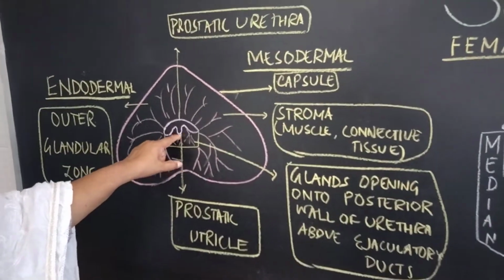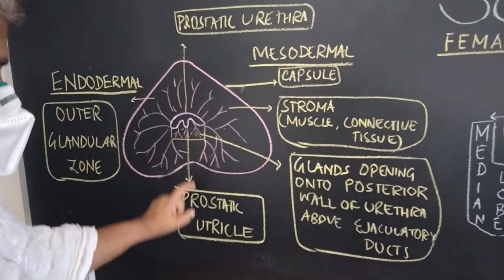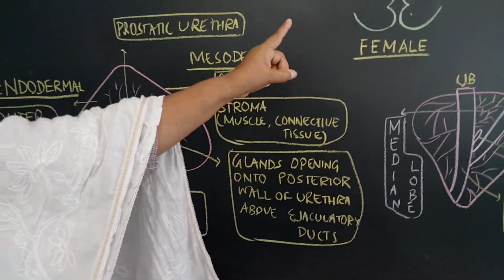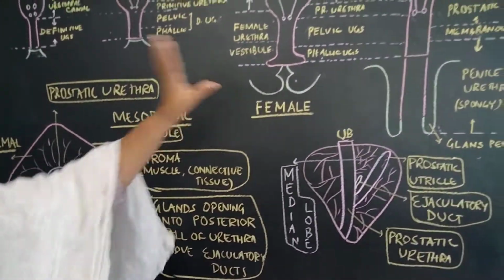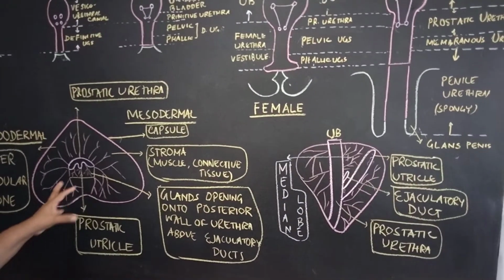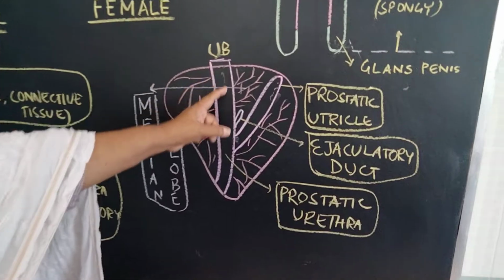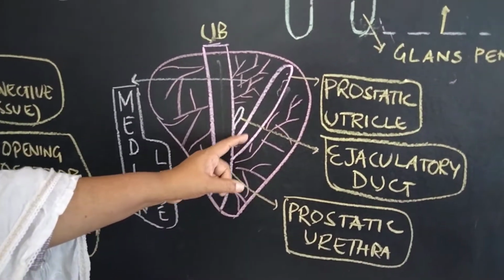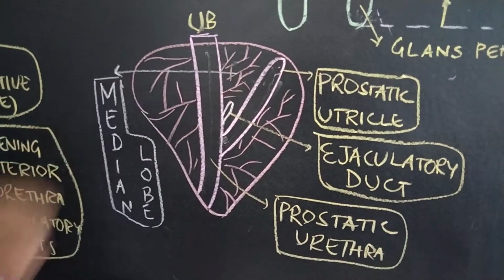So this is the prostatic utricle within this prostatic urethra. This prostatic utricle corresponds to the vagina in case of female. So the prostatic utricle corresponds to the vagina of the female. Now this is the sagittal section of the prostate. This is your urinary bladder. This is the prostatic urethra. This is the prostatic utricle, and over there this is called the median lobe.